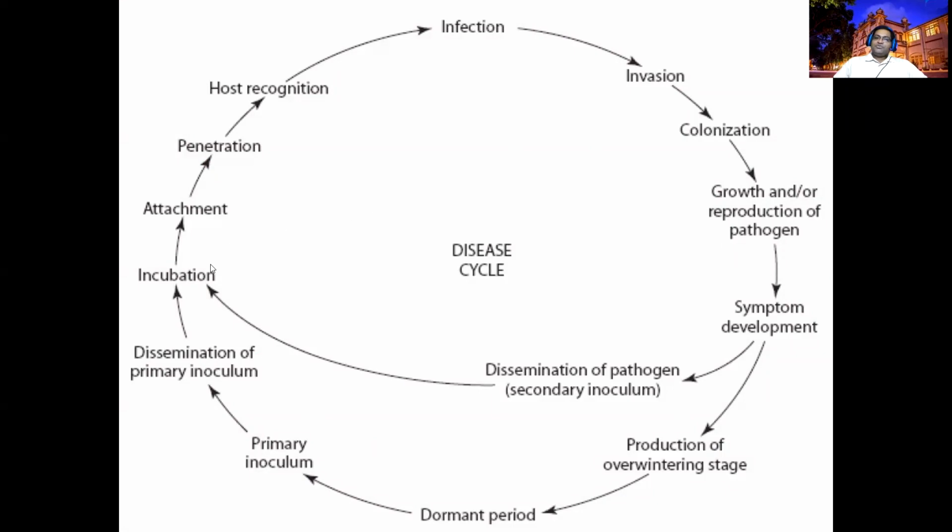Definitely, if you want your host to get a disease, there should be a pathogen, right? This pathogen may come from some other areas as new to your field, or from the previous cultivation it can target your next season. That is what we call inoculum, which is needed for the disease cycle.